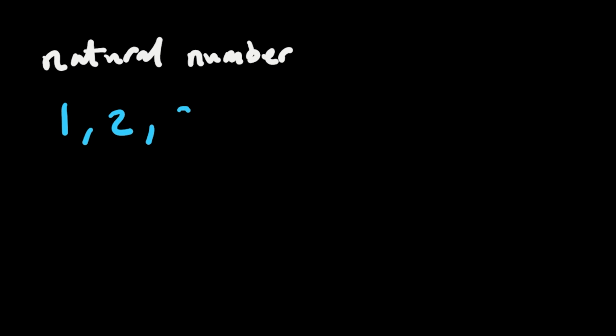So, let's start with natural numbers. Natural numbers are nothing but 1, 2, 3, 4 until plus infinity. Just notice that 0 is not included. We are starting from 1 until the end of the positive numbers.